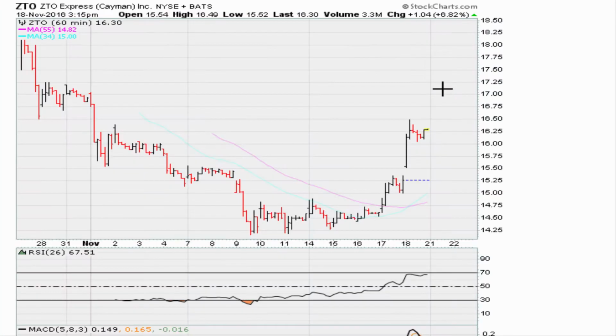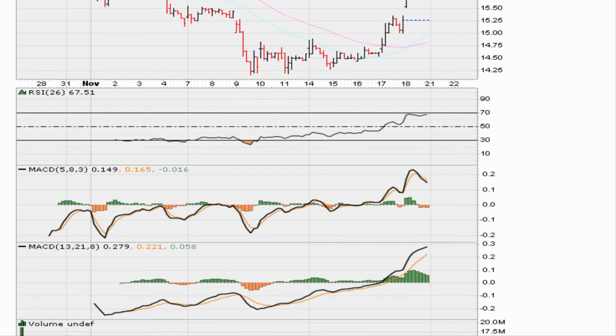And on the hourly, you can see that there was a nice entry based on our minimum requirements. And this entry is based when the RSI jumps to all-time highs. So this entry in the RSI, the MACD. So the MACD jumps to all-time highs here. And also we see that the default MACD on most charts also jumps to new highs and moves above zero for the first time ever. It's one of our minimum requirements.